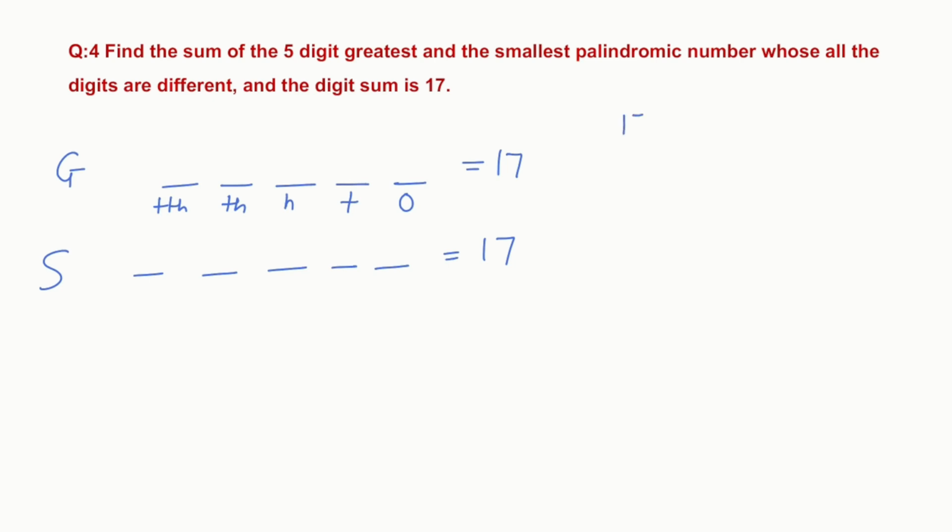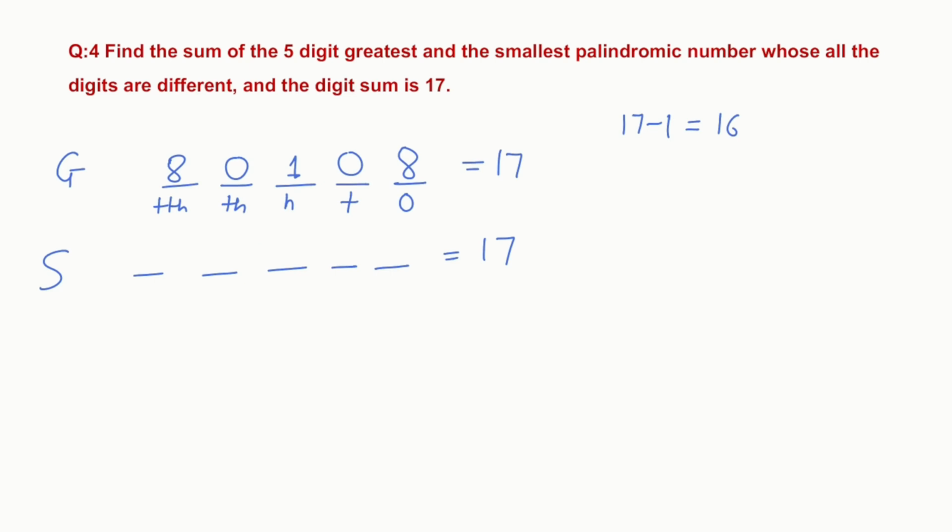So 17 minus 1 is equal to 16. So I'll place 1 here, and 16 can be divided into two equal numbers, which is 8 and 8. I'll place them at the highest and the ones place. Now the 1000s and 10s place can take 0. So all the digits are different and it is also a palindromic number whose digit sum is 17. So all three conditions are being satisfied.